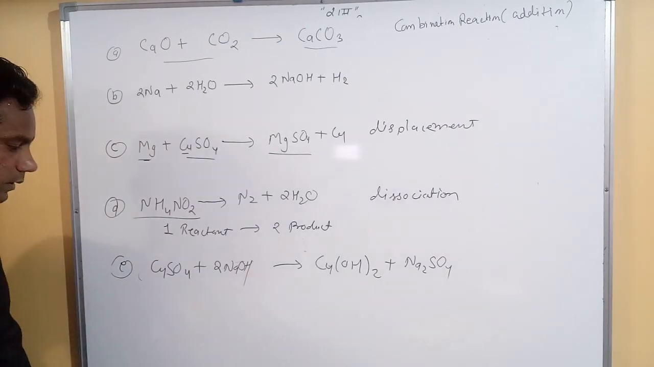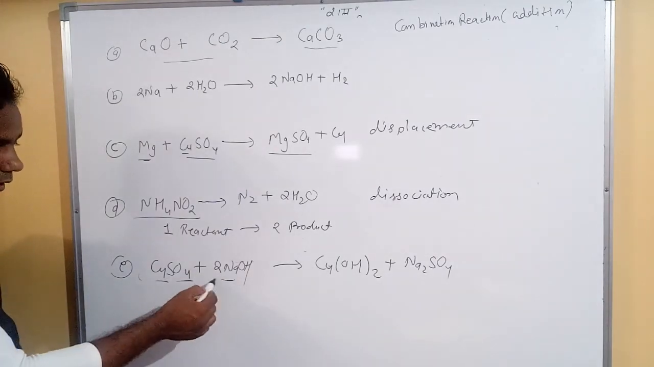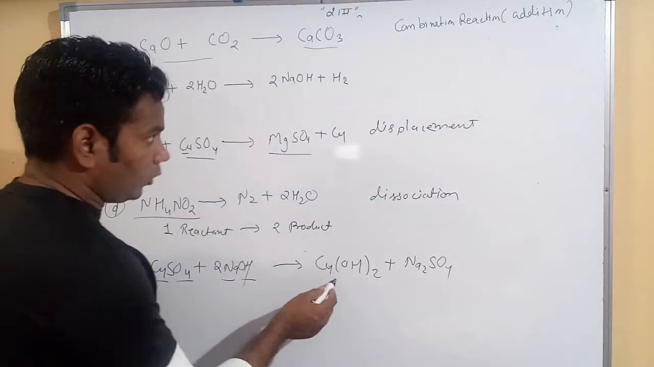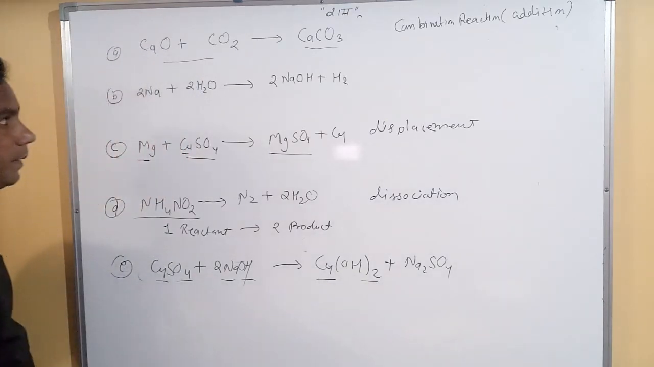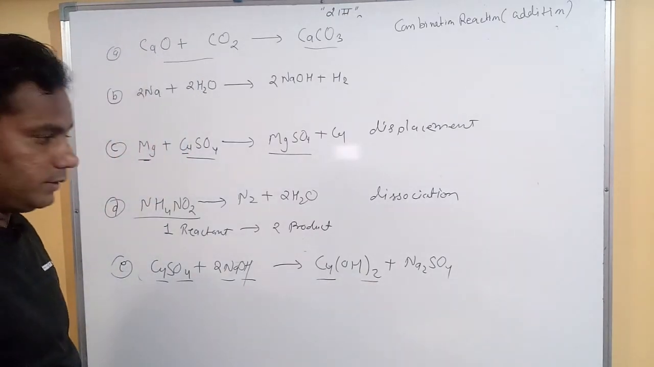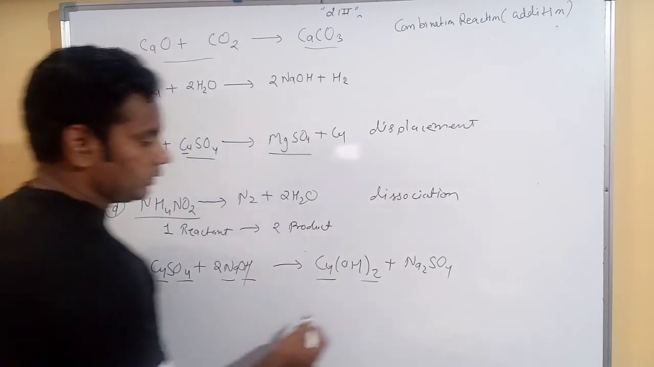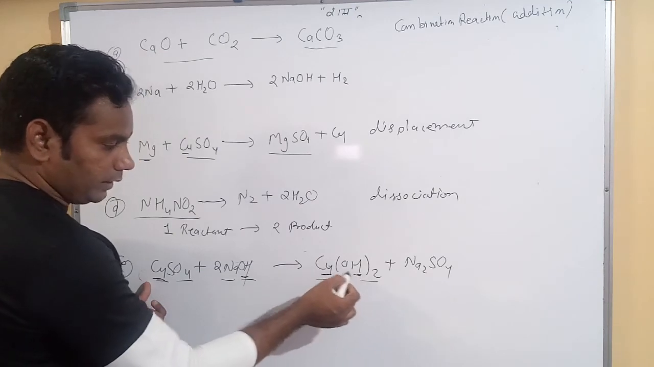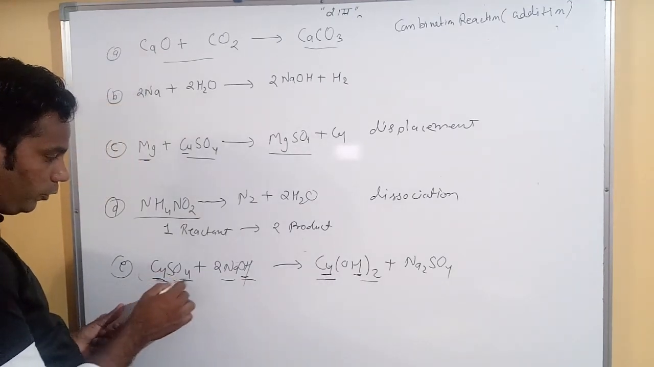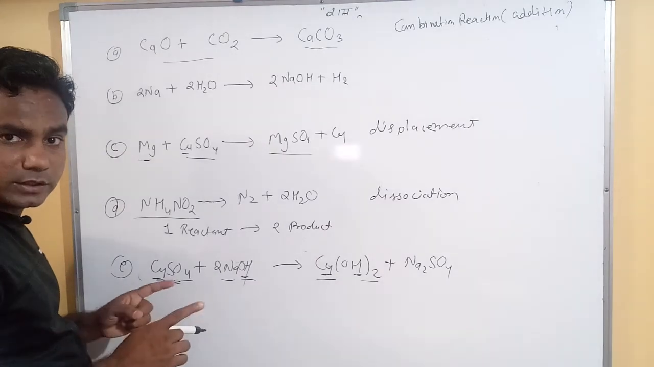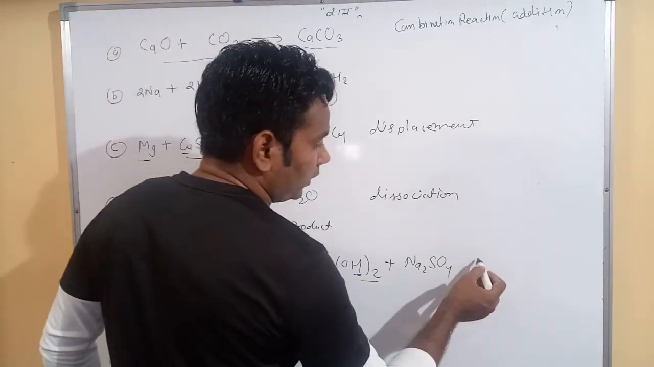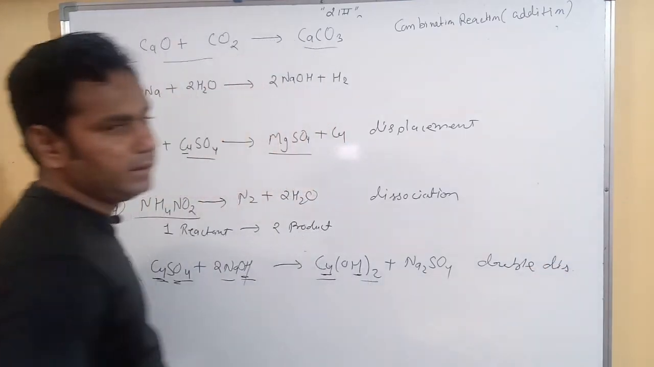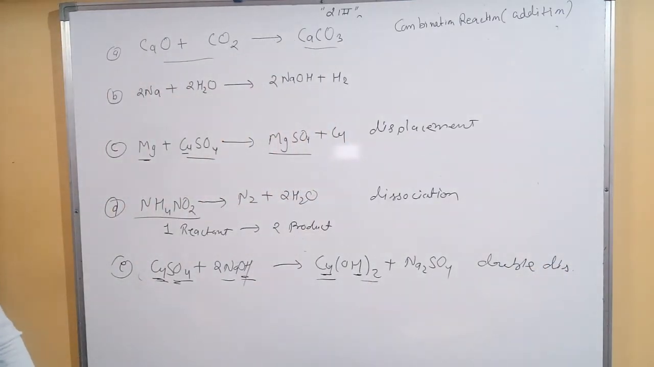Then in this example, CuSO4 and 2NaOH. Clear? So Cu(OH)2 is formed. Here OH is present. Now Cu and OH are present. Clear? So SO4 and OH change places with each other. Clear? So this reaction is called a double displacement reaction. Okay, double displacement reaction. Now one question is remaining.